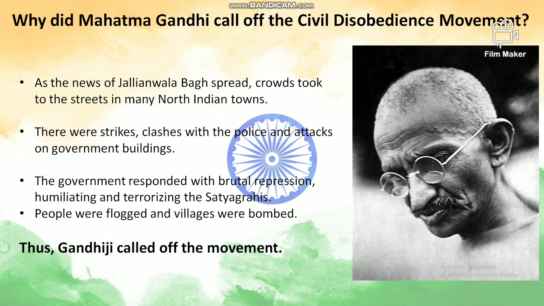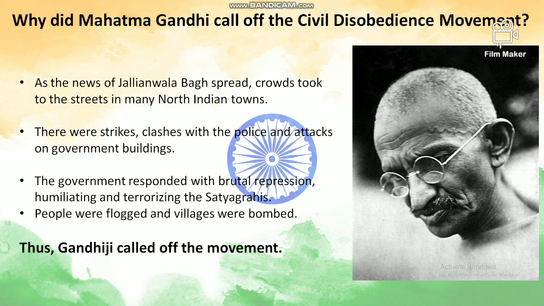And then Mahatma Gandhi decided to call off this civil disobedience movement. As I mentioned, this movement was started as a non-violent movement, and when Mahatma Gandhi saw that it was creating violence, he thought of calling off this movement. As the news of Jallianwala Bagh spread, crowds took to the streets in many North Indian towns. There were strikes, clashes with the police, attacks on government buildings. The government also responded with brutal repression.